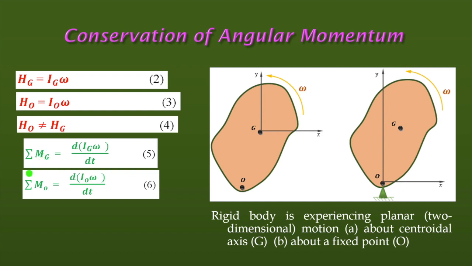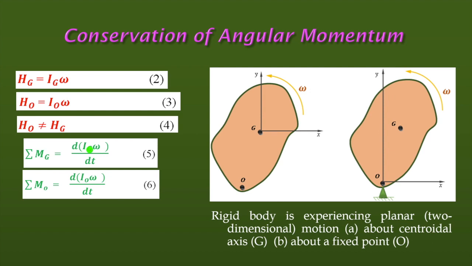Now, this summation of moments is also not the same if the body rotates about G or O. So these are the corresponding equations. Here you notice that in both cases omega is there, but the Ig value and the I0 value are not the same. Means for the same object there may be a different Ig value, a different mass moment of inertia.